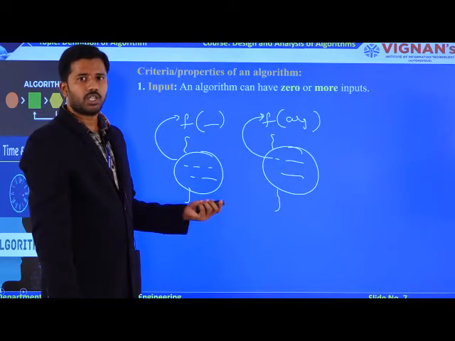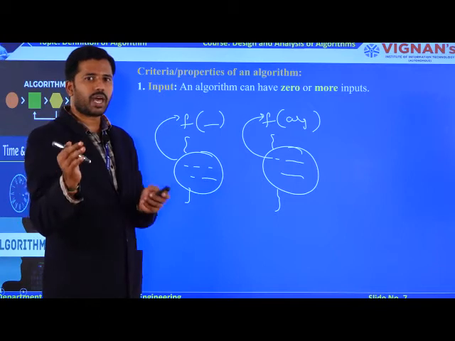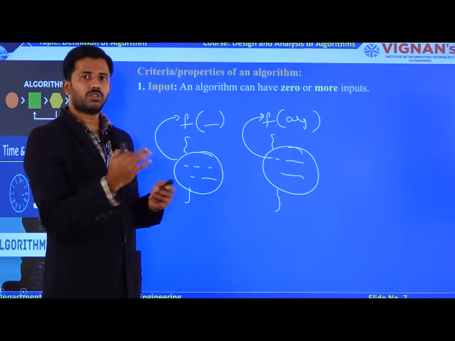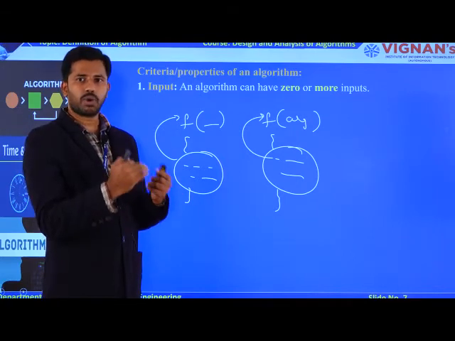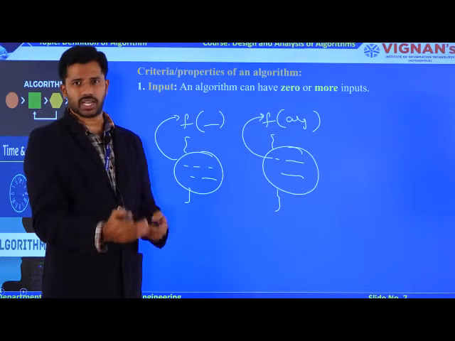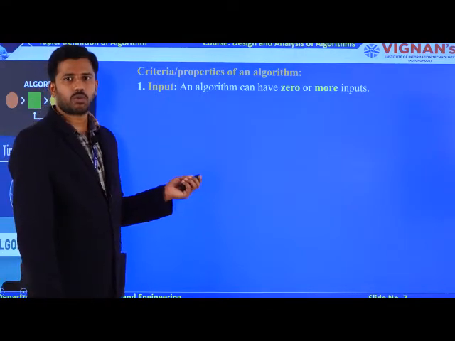So you already have experience with programming languages. Try to compare your existing knowledge with this algorithm concept, so that you will remember each and every rule required to develop your own algorithms. So the first property is input. It must have 0 or more inputs.